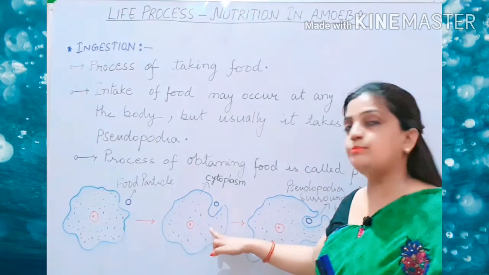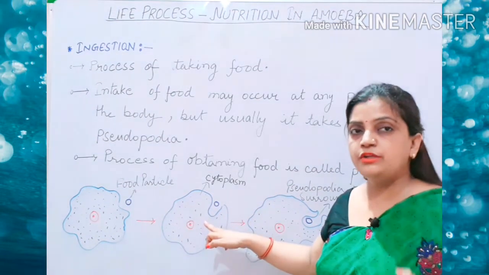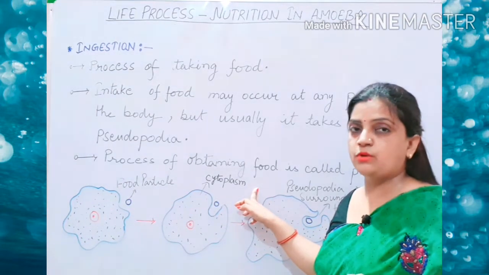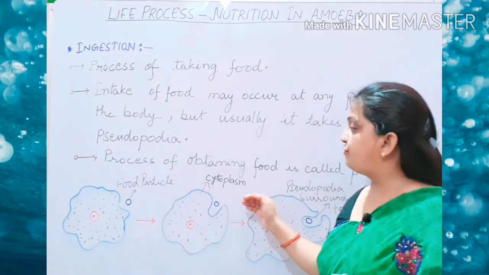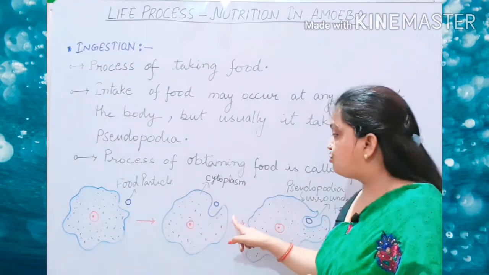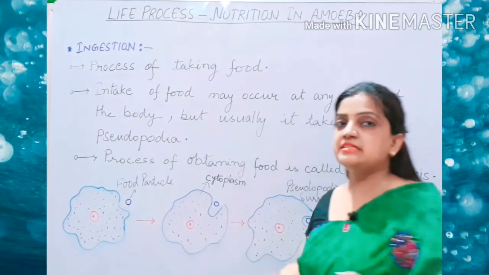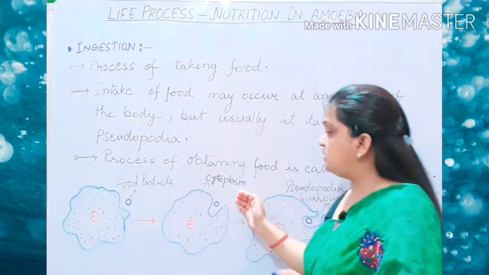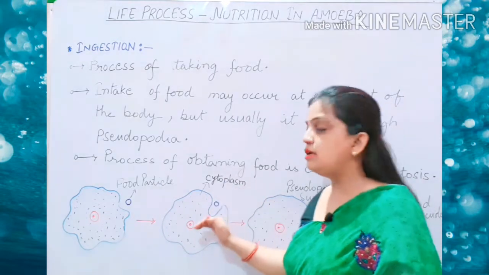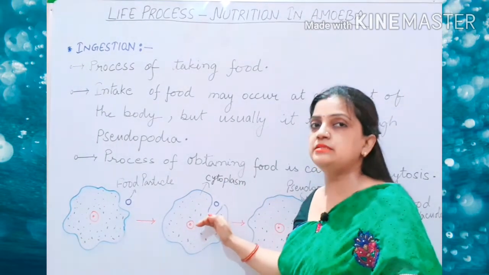Now inside the body of amoeba, the food molecules are less, and outside in the environment, in the stagnant water, food particles are more. So from the external environment to the internal environment, through the plasma membrane, selected food particles will diffuse inside from the region of higher concentration to the region of lower concentration.